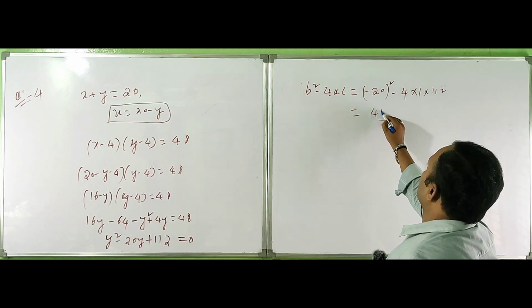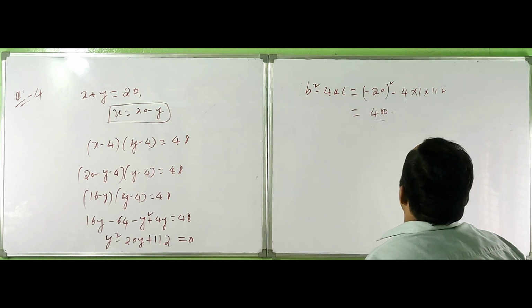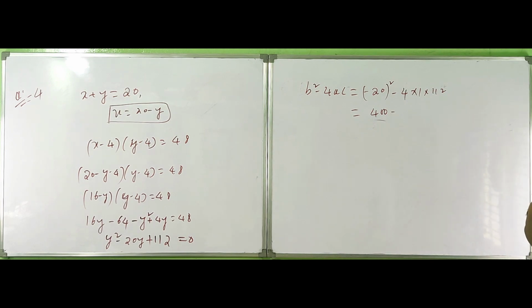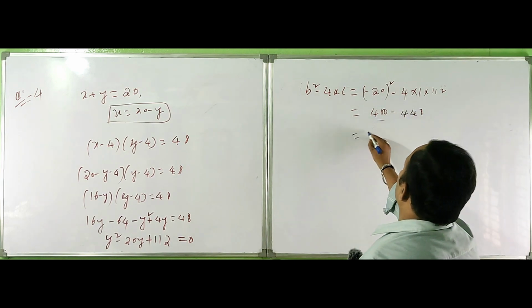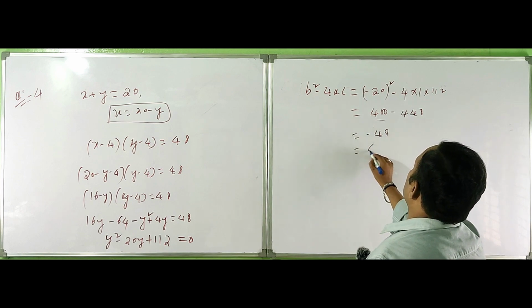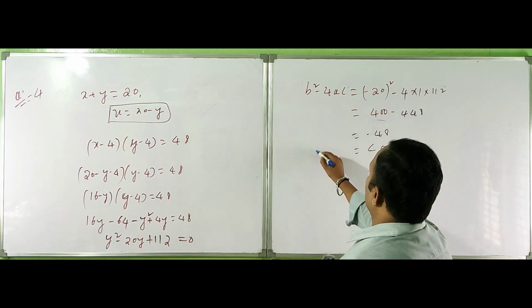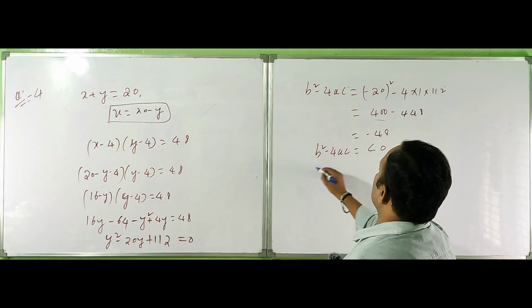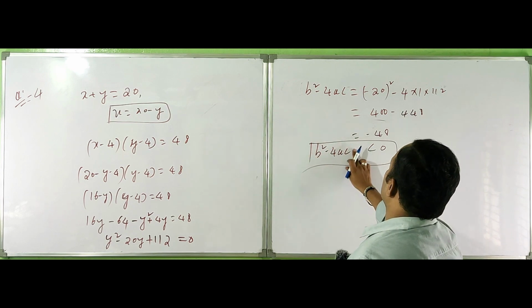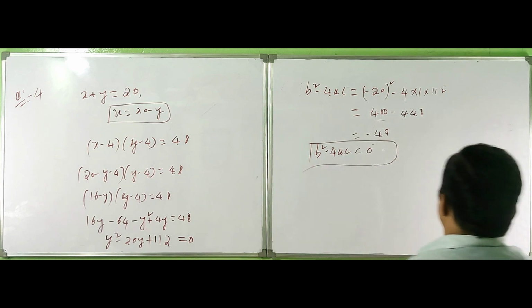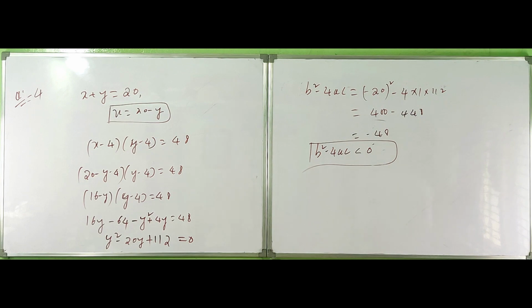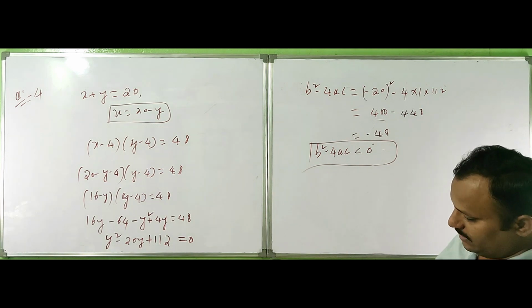This is 400 minus 448, which becomes minus 48, which is less than 0. Okay, b square minus 4ac is less than 0, therefore this situation is not possible.